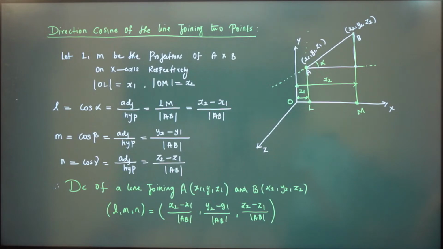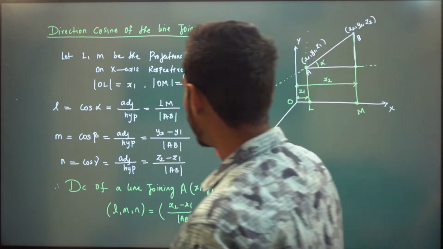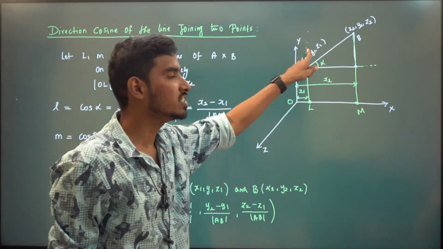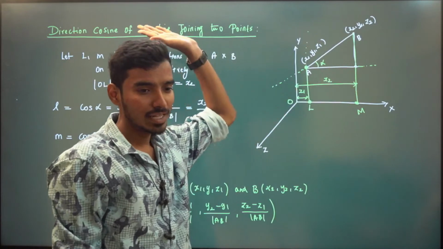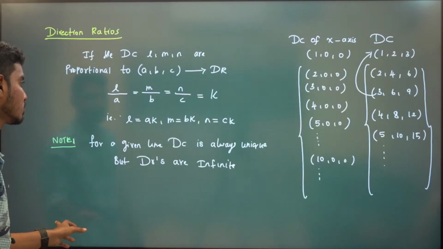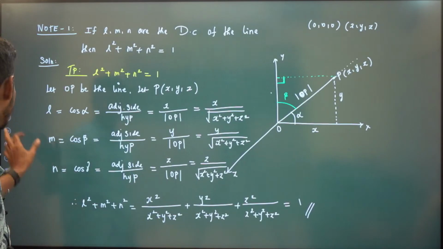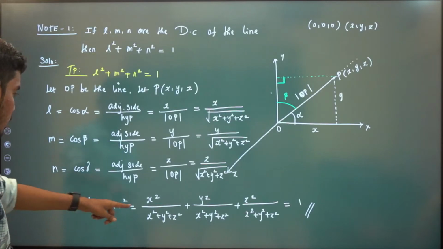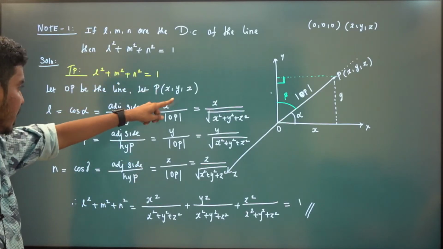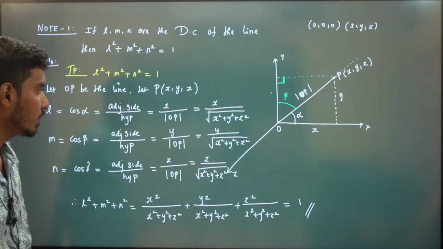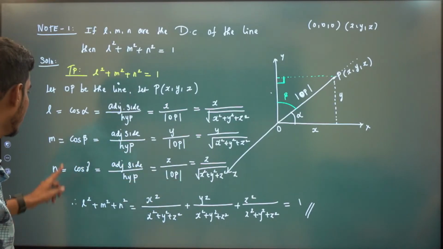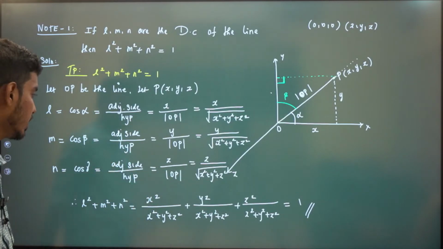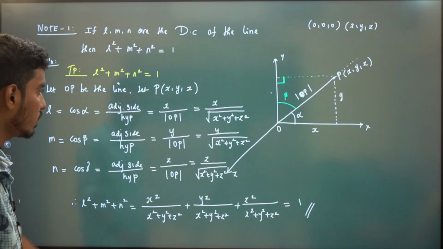What happens if your A is in origin? You will get the direction cosine formula. If this A is in origin, it will be 0 comma 0 comma 0. You will get the direction cosine, L comma M comma N. X divided by root of x square plus y square plus z square. Y divided by root of x square plus y square plus z square. N is equal to z divided by root. You will get all these, right?